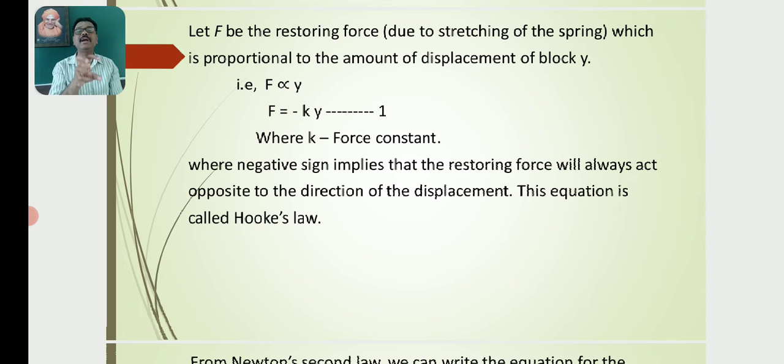So F is proportional to y, then F is equal to minus ky. Let this be equation number 1, where k is the force constant. The negative sign implies that the restoring force always acts opposite to the direction of the displacement. This equation is called Hooke's law.